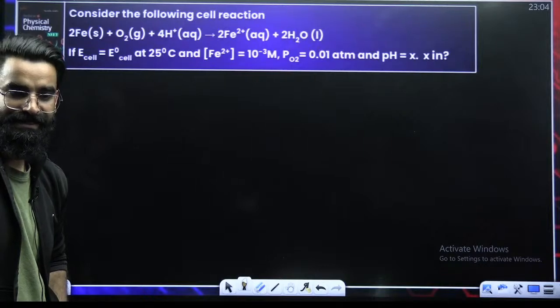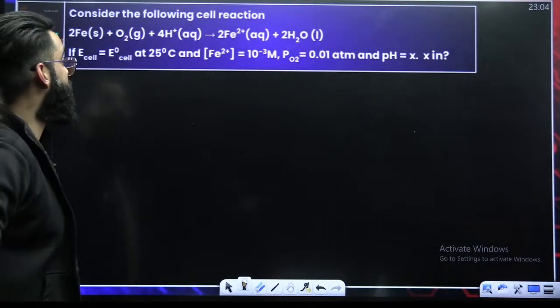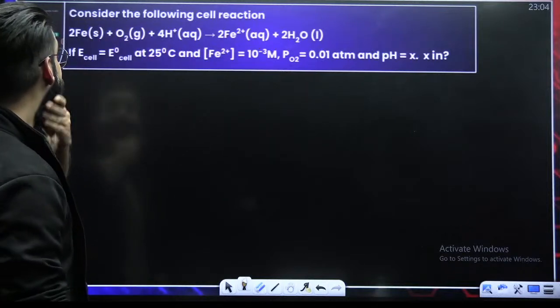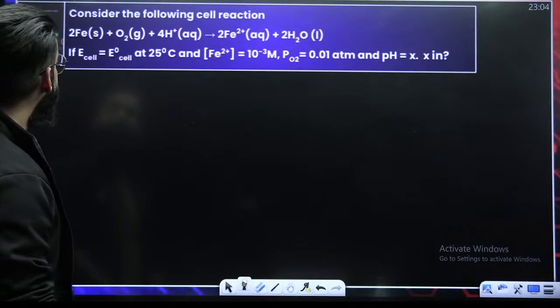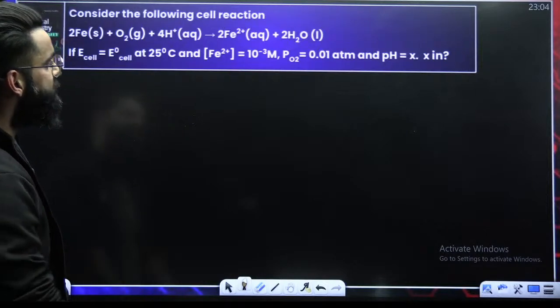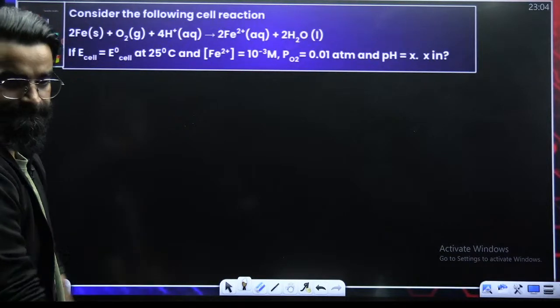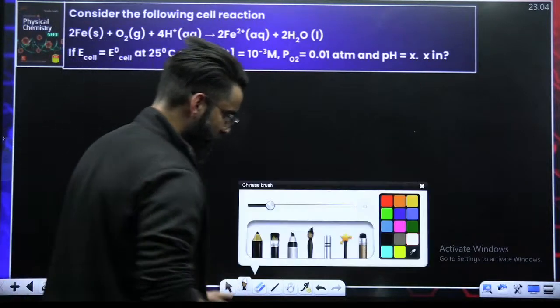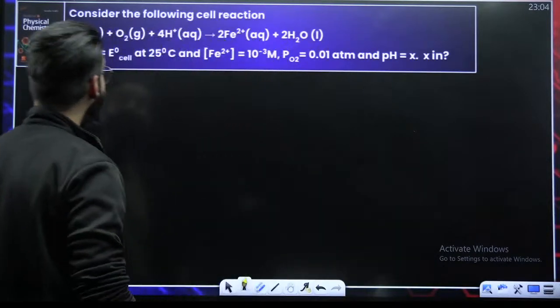Done with this? Let's see what the question says. We are given the cell reaction. E cell is equal to E naught cell. This is given, pH is equal to X. We have to calculate the value of X. So how do I solve this question? Try to understand what I do.